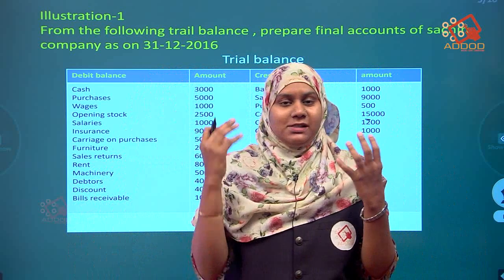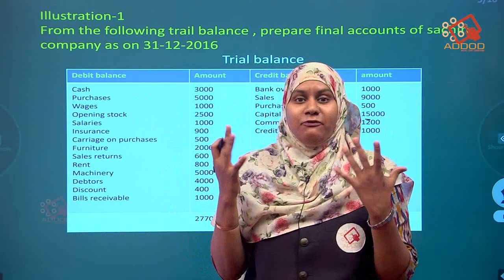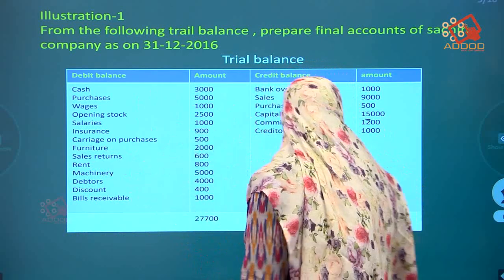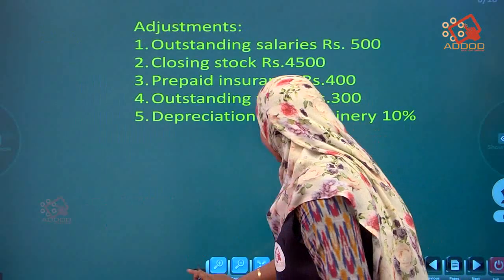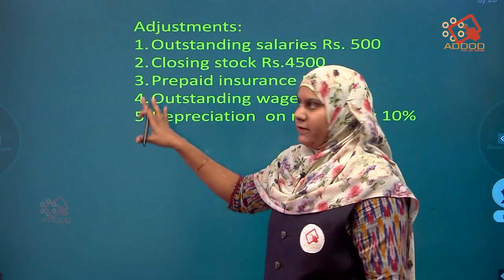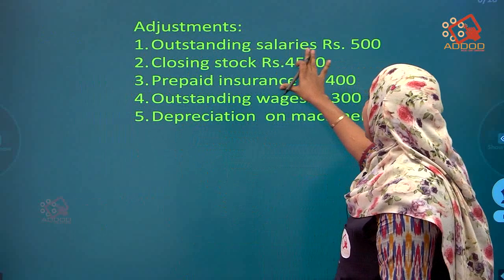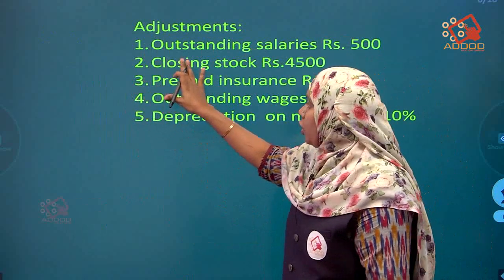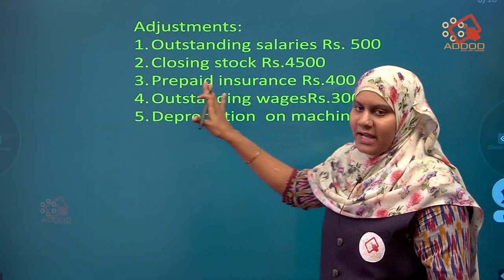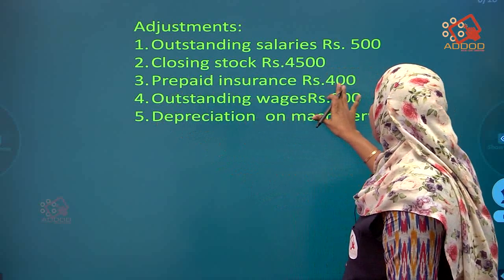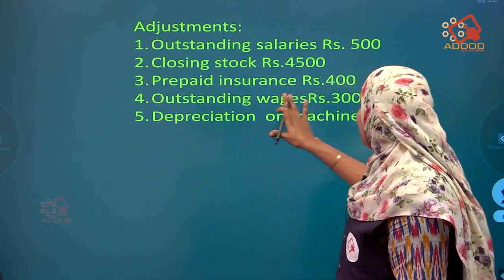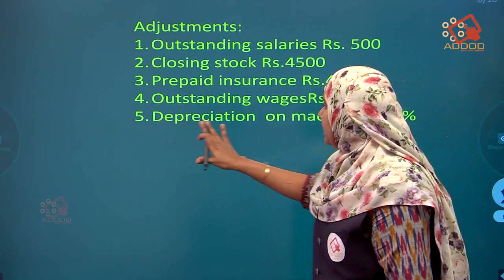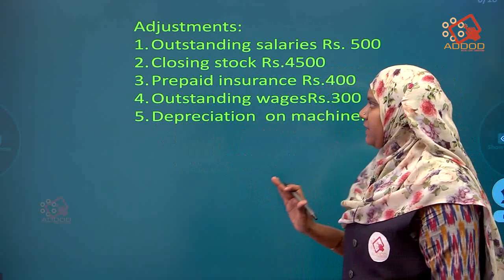All the items we got somewhere, so search from where we are getting these items. I will tell you. The question is not completed. Adjustments are also given. The first one, outstanding salaries rupees 500, closing stock rupees 4,500, prepaid insurance rupees 400, outstanding wages rupees 300, depreciation on machinery 10%.